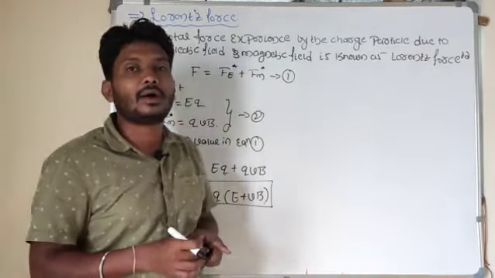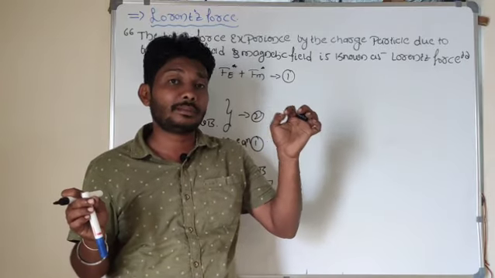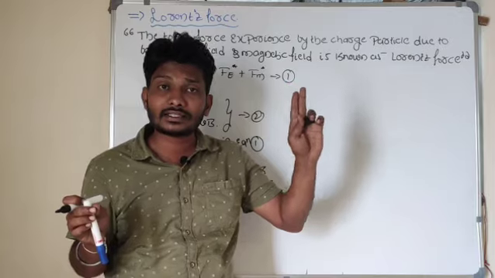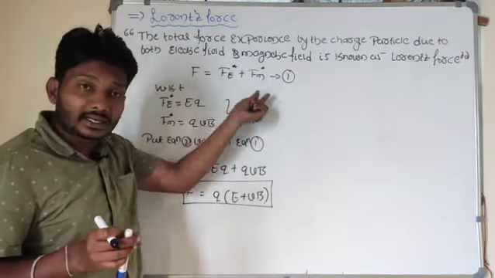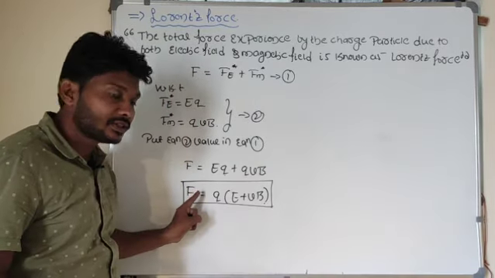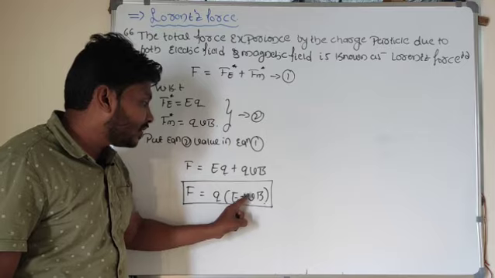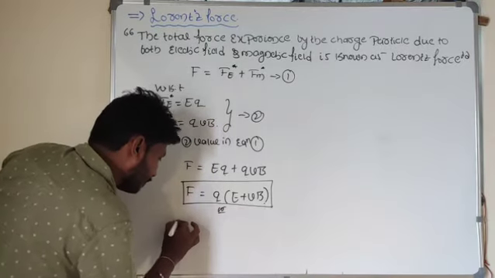What did I say about the Lorentz force? The total force experienced by the charge particle due to the presence of the electric field as well as the magnetic field. Due to both, the charge particle experiences a total force. That total force F is equal to Q into E plus V into B. I can write this equation in vector form.